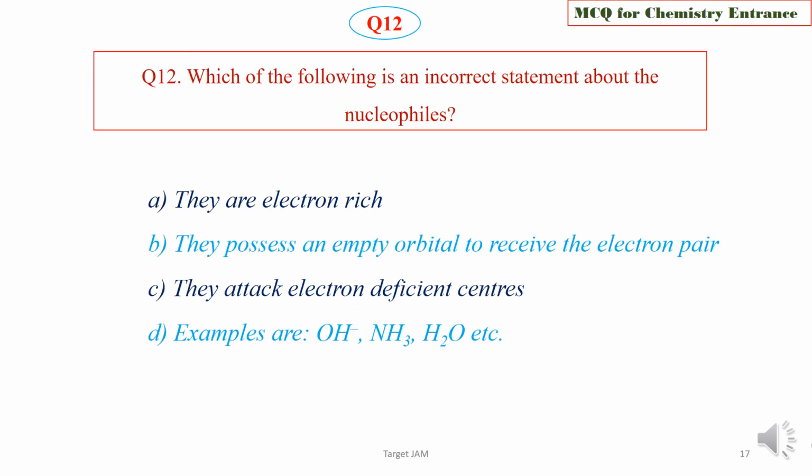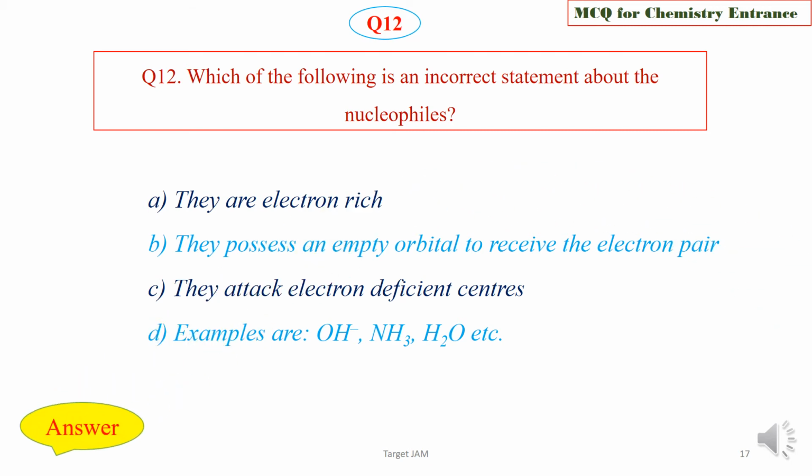Question 12. Which of the following is an incorrect statement about nucleophiles? Option A, they are electron rich. Option B, they possess an empty orbital to receive the electron pair. Option C, they attack electron deficient centers. Option D, examples are OH minus, NH3, H2O, etc. Among these four statements, which is wrong, which is incorrect about nucleophiles?